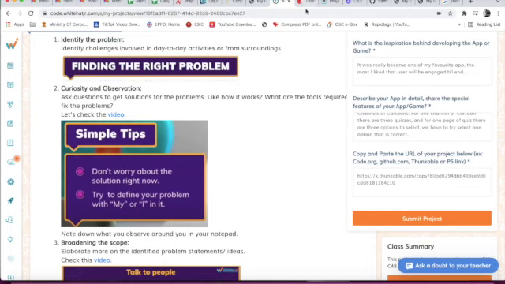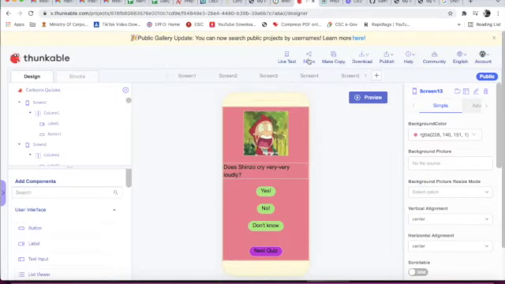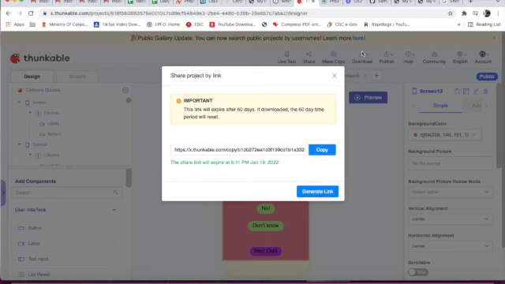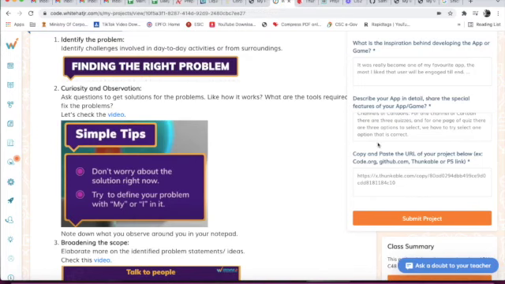Now we will copy. We will come to share. We will generate a link and copy it, and here we will paste it, and we will click here, submit project.